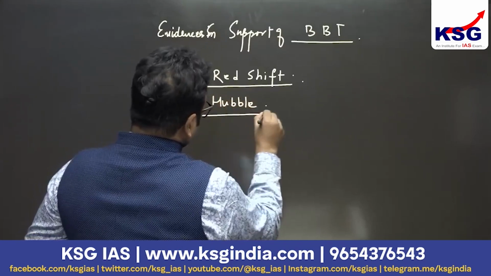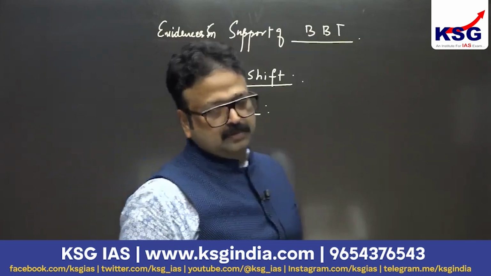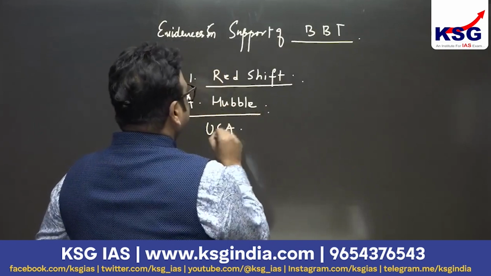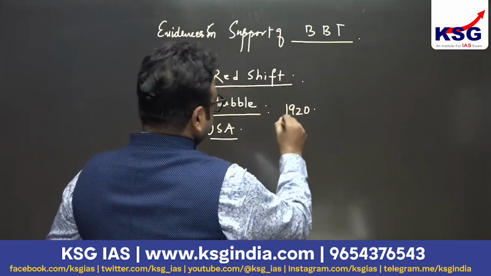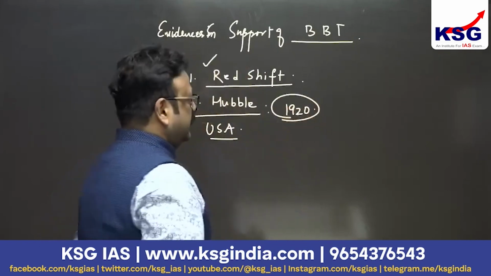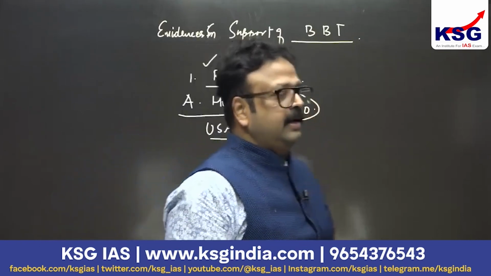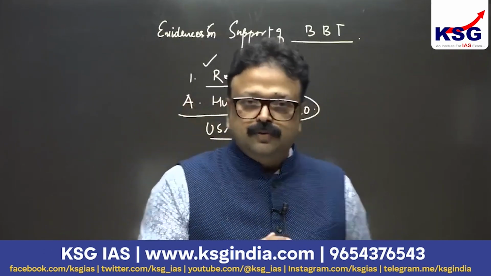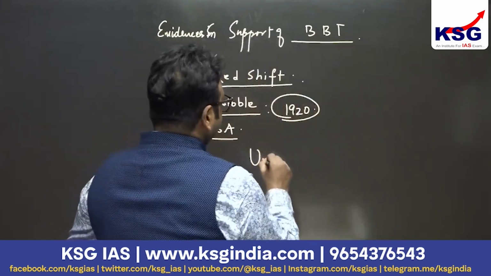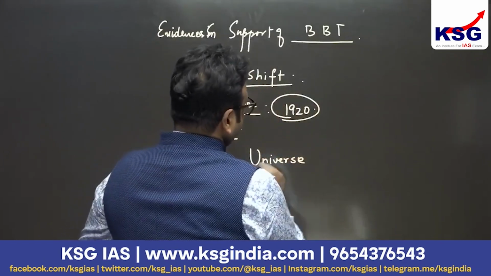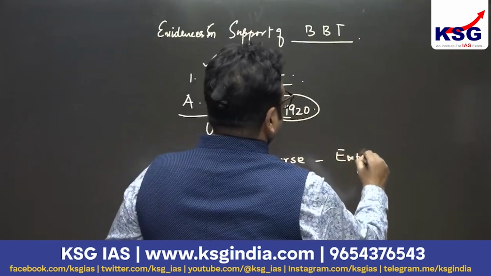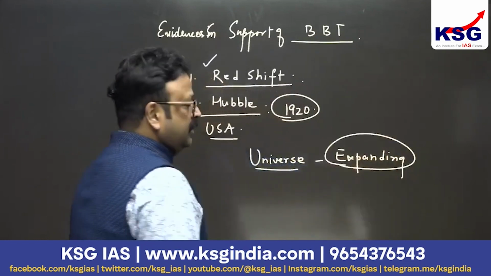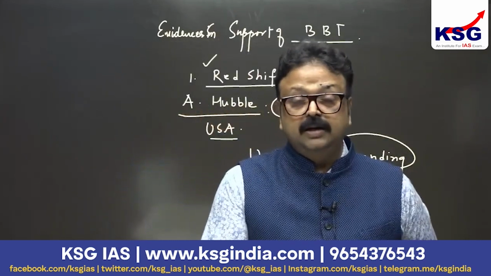Edwin Hubble was a great physicist, an astrophysicist from NASA, United States of America. Way back in 1920, he gave this concept of redshift. According to this redshift, he said the universe is expanding, and it was proved by this phenomenon of redshift. Expanding universe theory. That's why Big Bang theory is also called the expanding universe theory.